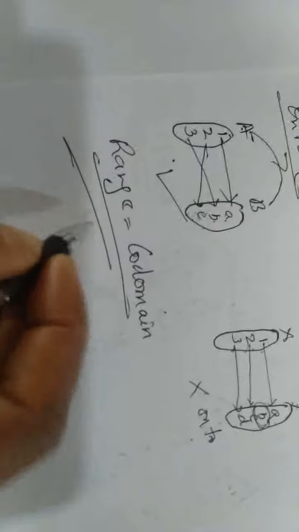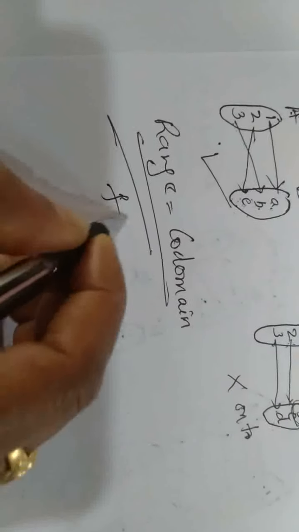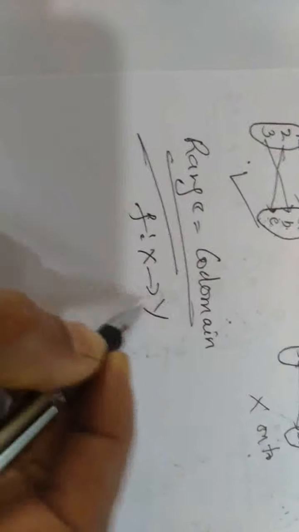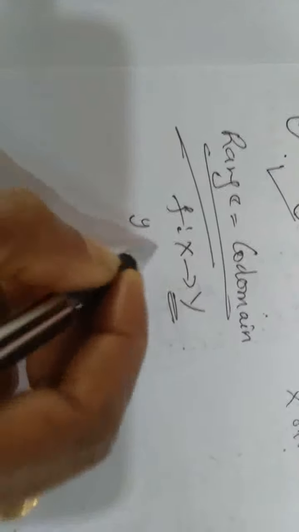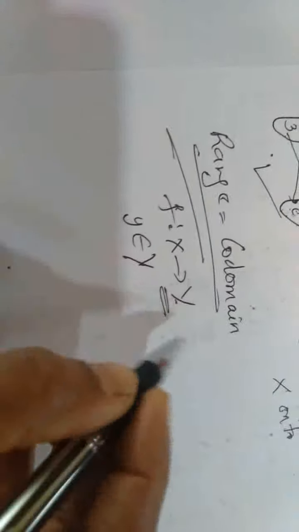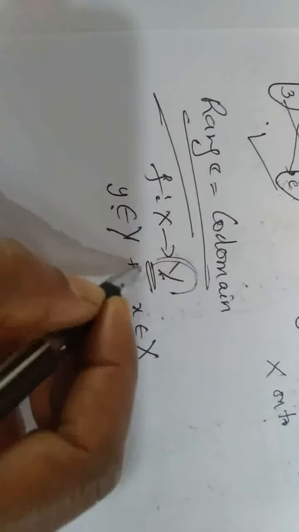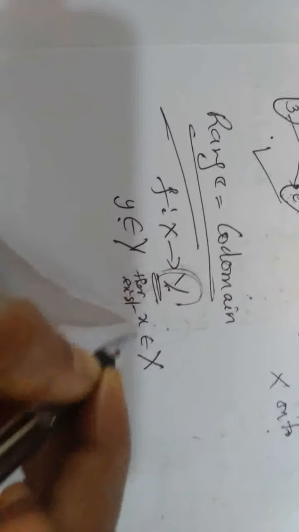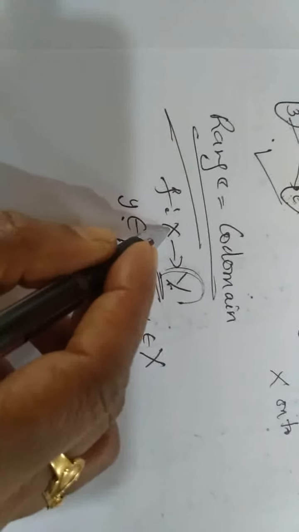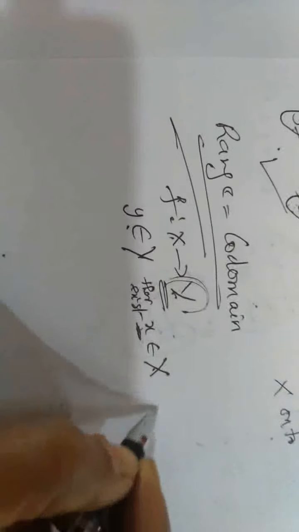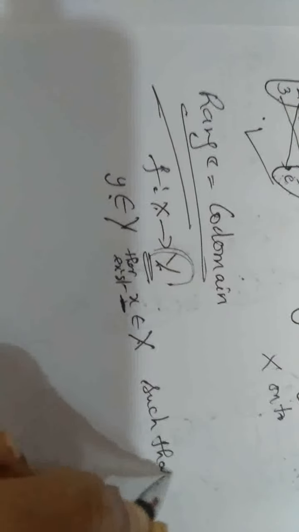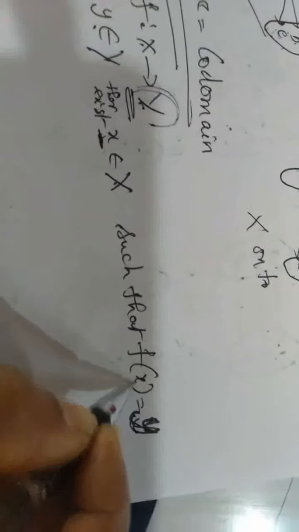And one more thing, if a function f from x to y is onto, then for any element y belongs to codomain, there exists x belongs to X. For every element y in the codomain, there exists at least one element x belongs to X, such that f of x is equal to y. F of x is equal to y means y is image of x.